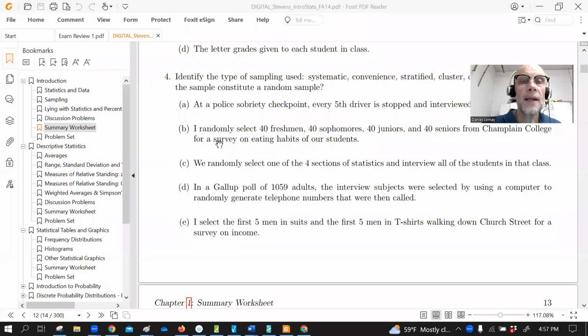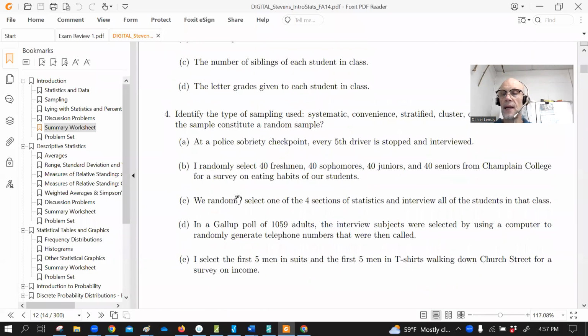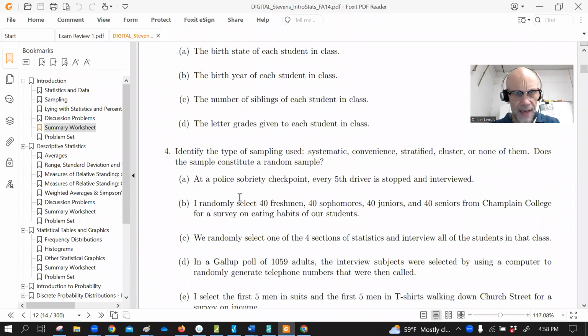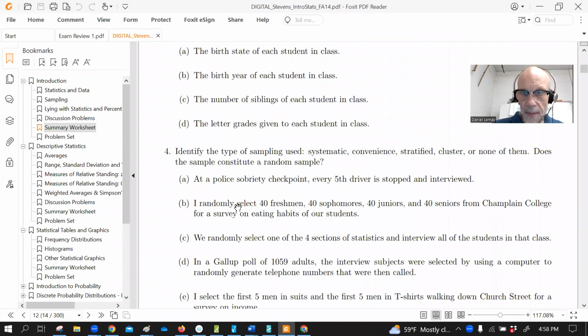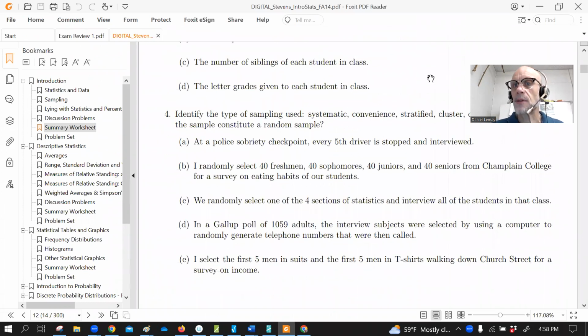So I thought I'd look at, let's see, what page is it on? Page 13, page 12 of chapter one. And I think it's the summary worksheet. Yeah, the summary worksheet, to talk about those kinds of random samples.